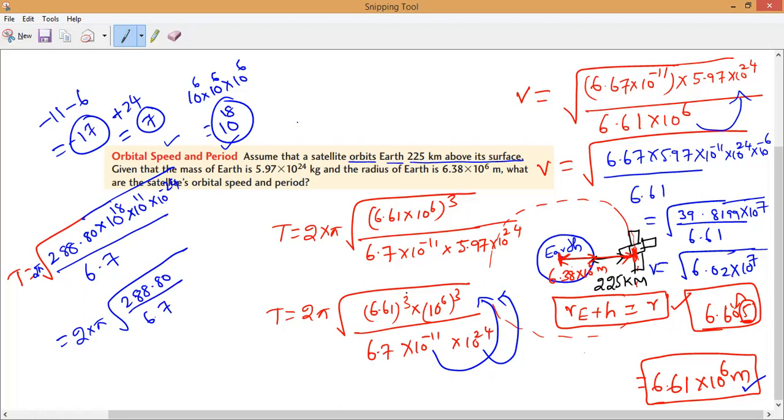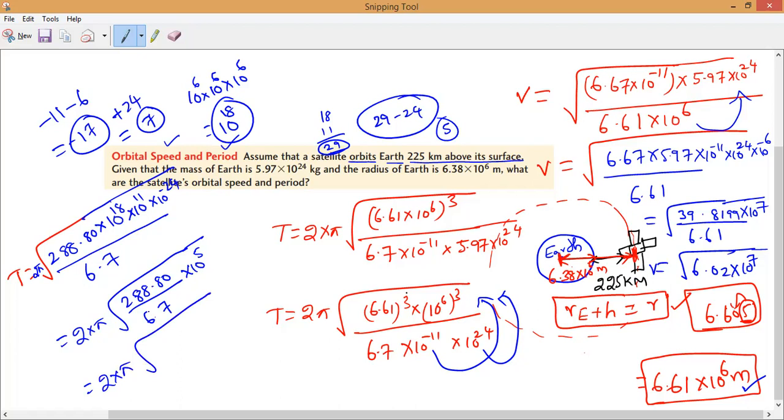Now 10 power 18 plus 11 is 29. 29 minus 24 is 5, so into 10 power 5. Now all of you do this division: 2 into 5 into root of 288.80 divided by 6.7. Slowly you do it. Sir, we didn't multiply 5.97, sir.